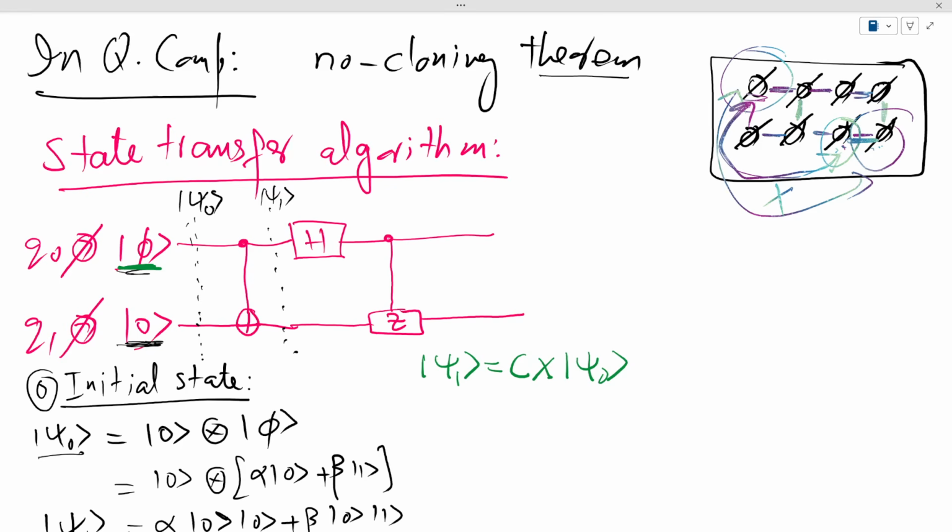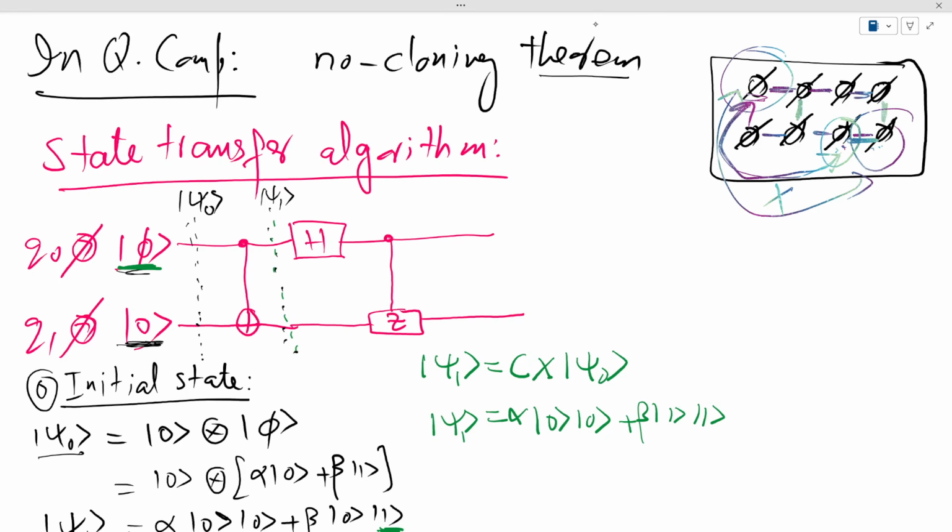So this is the control qubit state, and this is the target qubit state. Since the control is 0, nothing happens to the target here. So I get alpha |00>, and here the control is in 1, and so the target gets flipped. So I get |11>. So this is the state that we get after the control X.